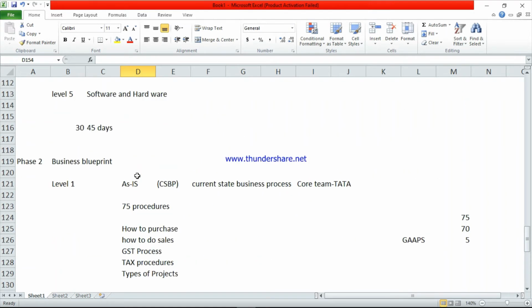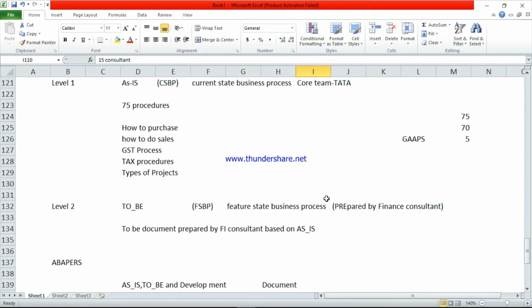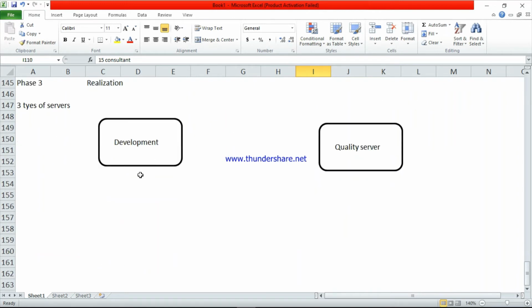See here, we have around 15 SAP consultants. In these 15 SAP consultants, for example, 5 members are working in development server, 5 employees are working in quality, and the remaining 5 are working in the production server. Suppose 5 employees are working in the development server.